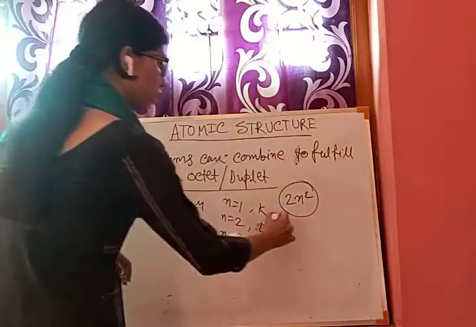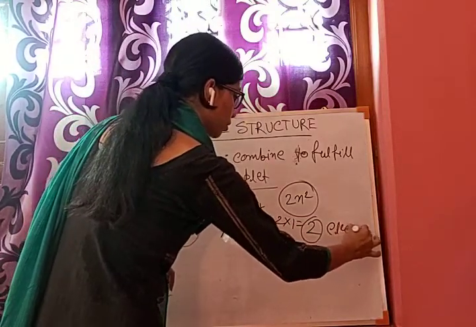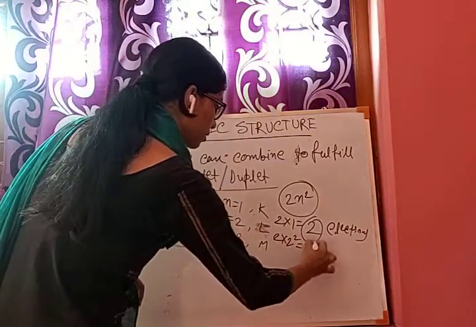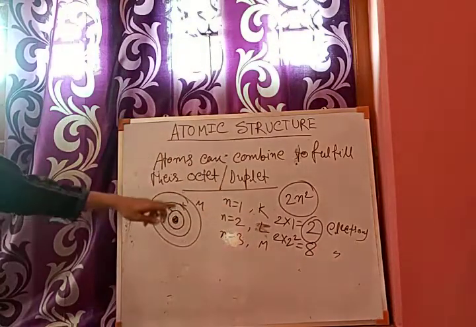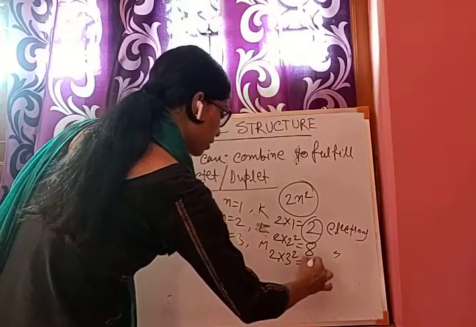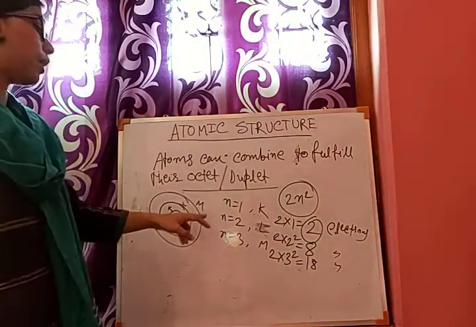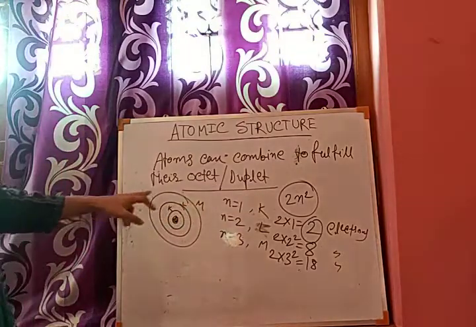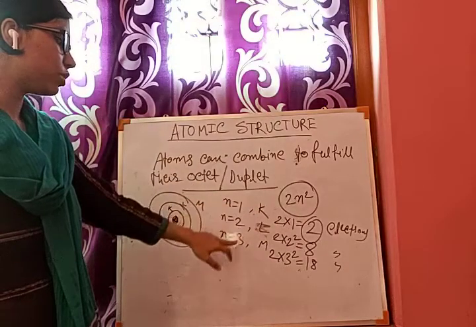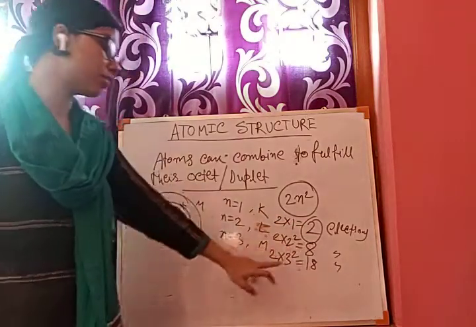That means if n equals 1, it is 2 into 1 squared, so it can hold 2 electrons. The K cell can hold 2 electrons. The L cell, 2 into 2 squared, that means 8. So the L cell can hold a maximum of 8 electrons, and the N cell, by applying this 2n squared formula, can hold 18 electrons like this. So this is the Bohr scheme, and according to this scheme, any orbit can hold a maximum of 2n squared electrons, and by applying n equals 1, 2, 3, we find that the K cell can hold a maximum of 2 electrons, the L cell a maximum of 8 electrons.